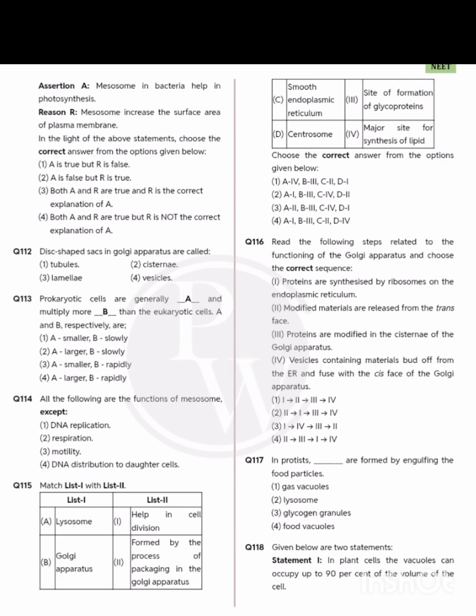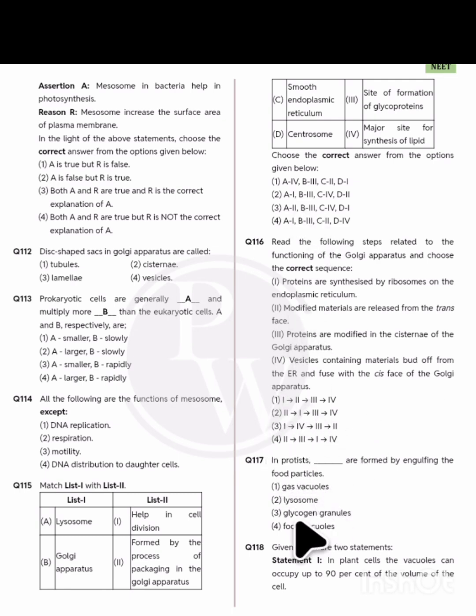Then question number 116. Here it is asking about the correct statement about the Golgi apparatus, because the correct sequence is asked. The proteins are synthesized by the ribosomes on the endoplasmic reticulum. Then further, the next step will be the vesicles containing material bud off from the ER to fuse with the cis face of the Golgi apparatus. So statements 1 and 4. Option number 3 is the correct statement.